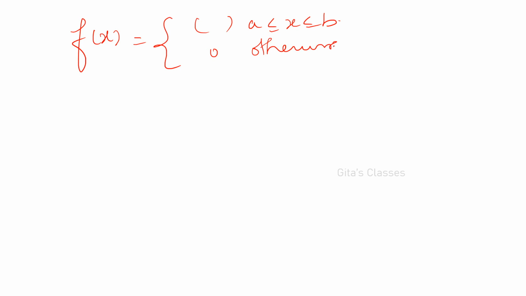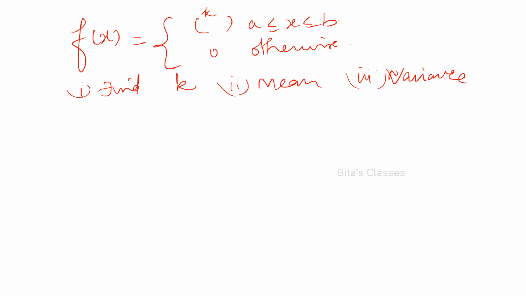Similarly for continuous, f of x will be given in some interval. If it is given for a less than or equal to x less than or equal to b, some function will be given, 0 otherwise. Sometimes they will split this interval into 2. Again in this function some value will be with k. So find the value of k first, then the mean, and the third will be the variance. One of this kind you can expect definitely either from discrete or from continuous.